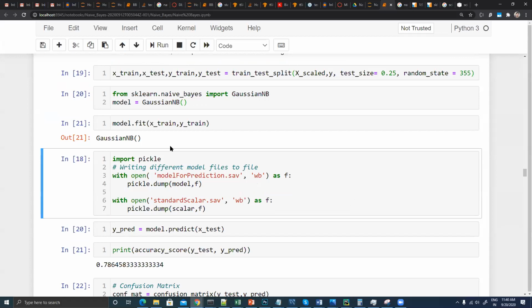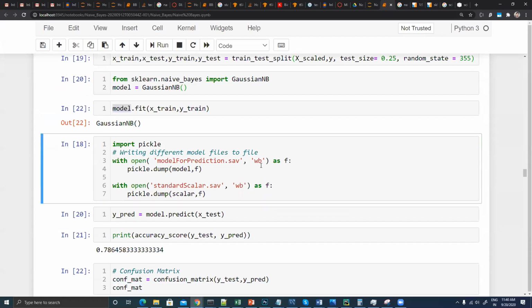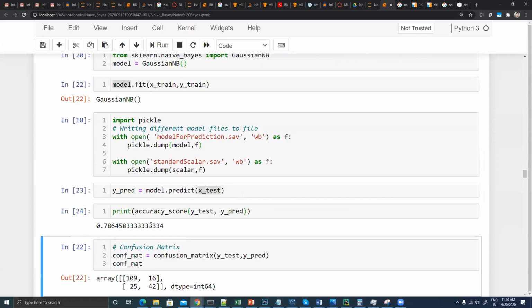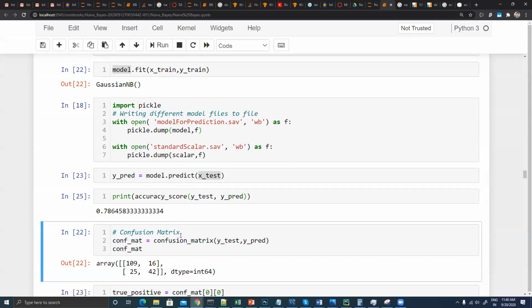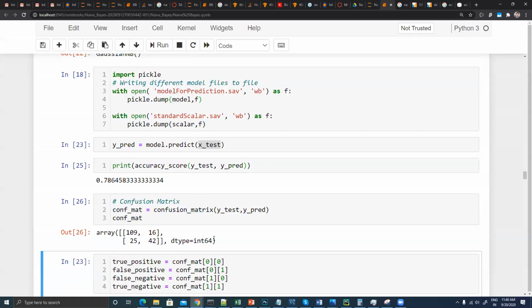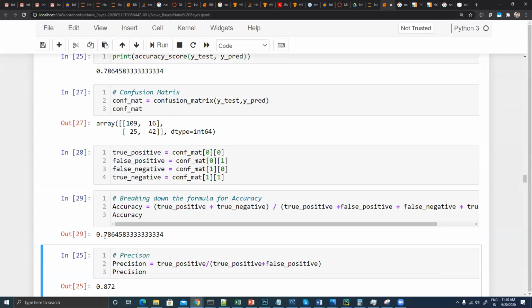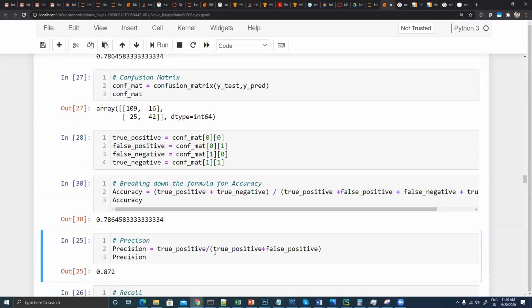And then I'm just fitting these things. After fitting, we have this model. I can save the model. I can perform the prediction operation by passing my test data set, and then I can check the accuracy score. I'm also drawing the confusion matrices just to check the accuracy. So let's find out the accuracy of this data set. The accuracy is about 78%, and then I'm finding out the precision, right?